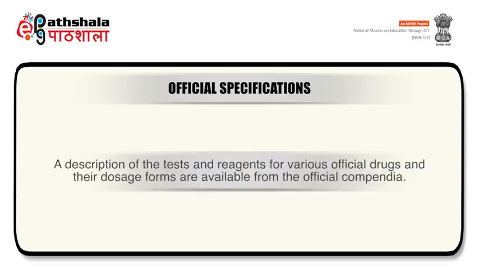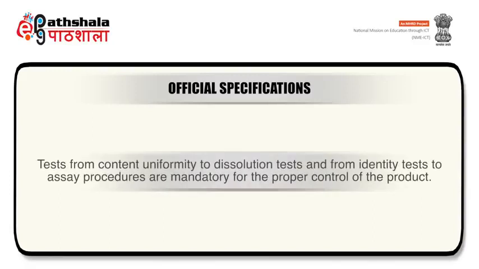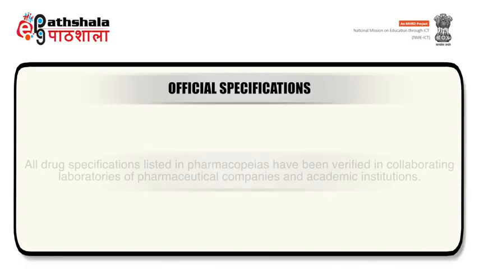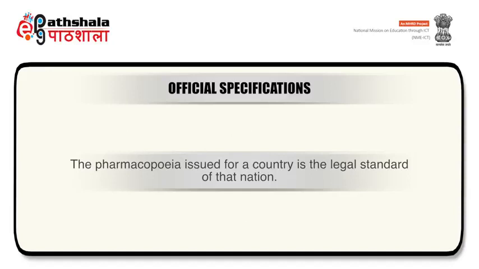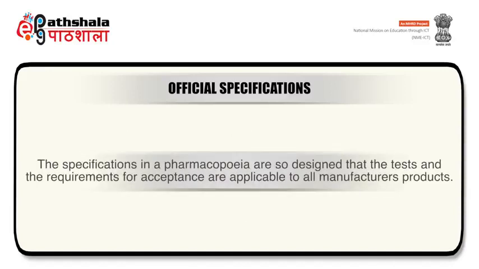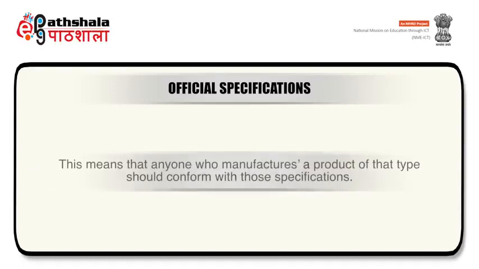A description of the test and reagents for various official drugs and their dosage forms are available from official compendia. Tests are mandatory for proper control of the product. All drug specifications listed in pharmacopoeias have been verified in collaborating laboratories of pharmaceutical companies and academic institutions. Pharmacopoeia issued for a country is the legal standard of that nation. Specifications in a pharmacopoeia are so designed that tests and requirements for acceptance are applicable to all manufactured products. This means that anyone who manufactures a product of that type should conform with those specifications.